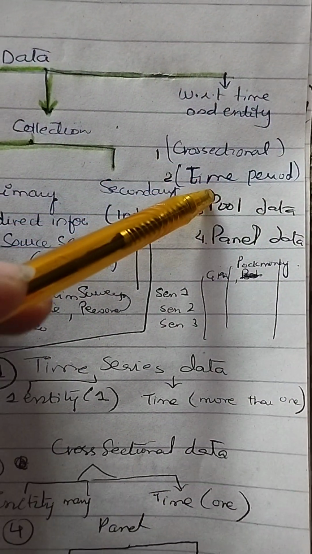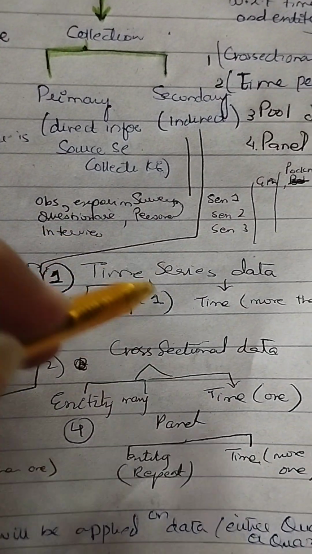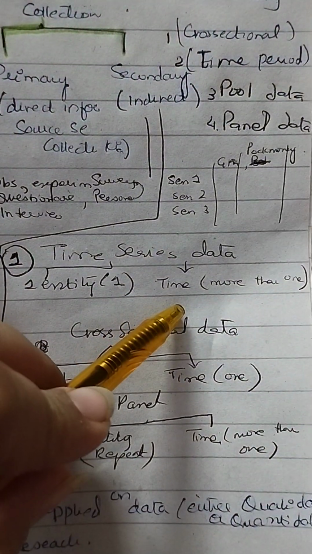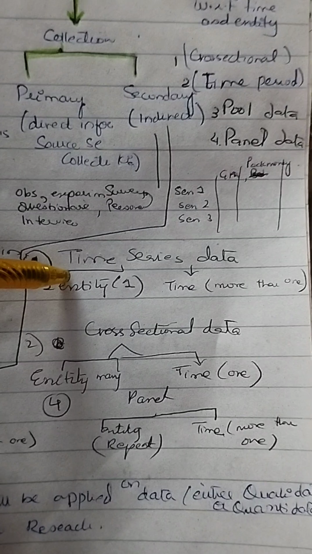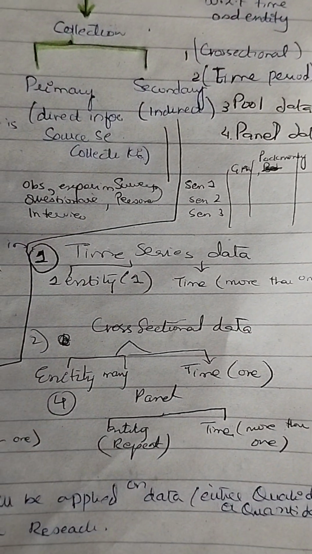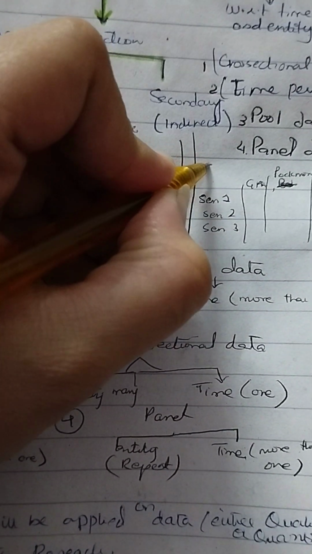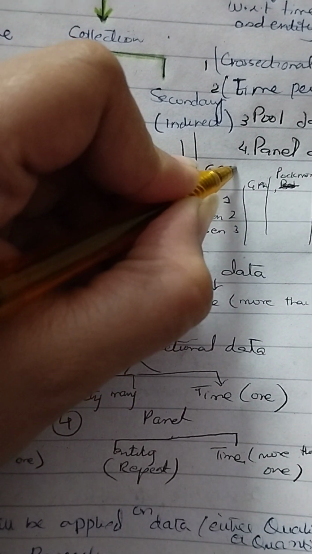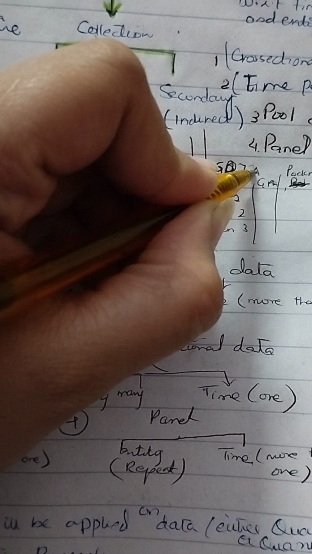Let's take time series first. In time series there is just one entity and time is more than one. Let me explain it. What is an entity? For example, if you are collecting data of a class, grade 7, say grade 7A, it is one entity.